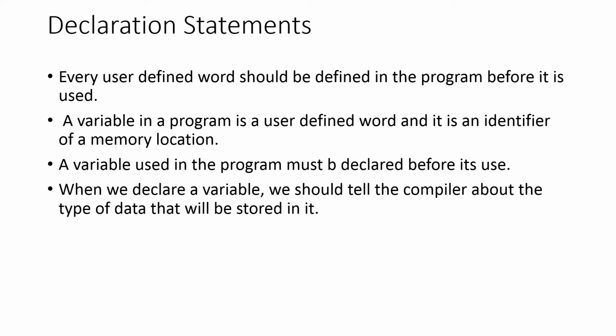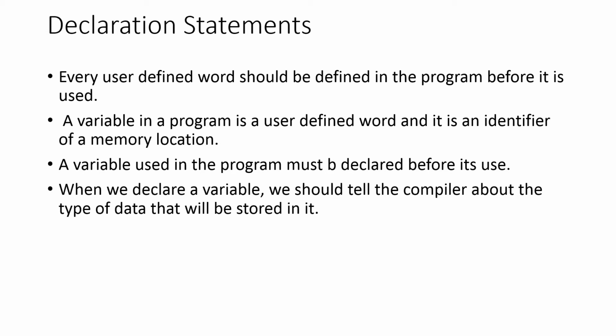Right. So we know what a data type is. Different types are there: int, float, double, many we have seen. That statement we have to write within a program before using it. That is, every user-defined word should be defined in the program before it is used. A variable in a program is a user-defined word and it is an identifier of a memory location. The names we give to particular data are actually the identifiers. So those identifiers are to be declared at the start of the program.